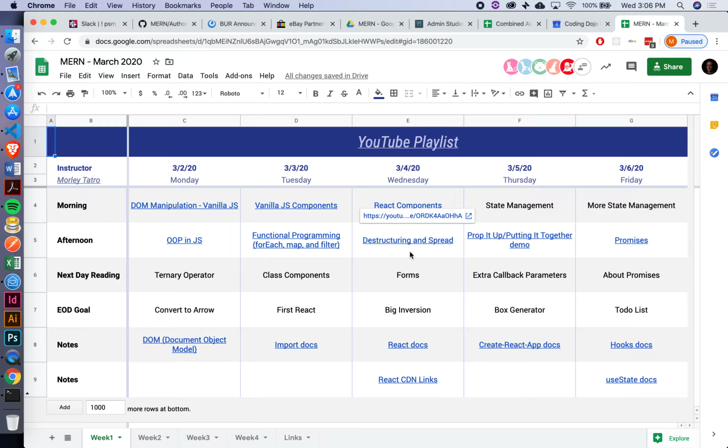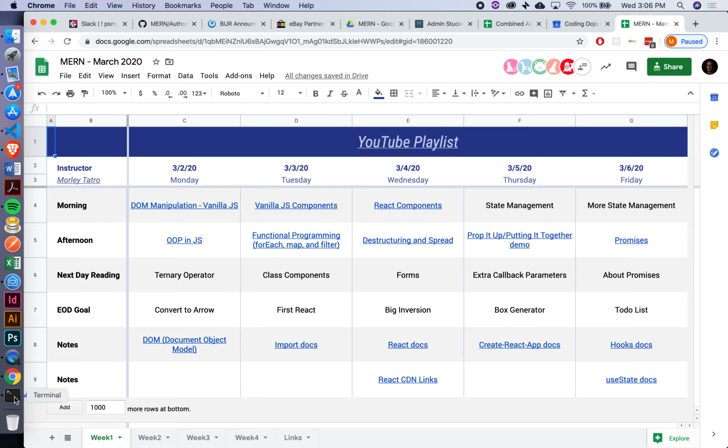Now here is just a little bit about destructuring and spread, which I think you guys have probably already gone through, but maybe it would be useful to have a little bit of a review of it just to see how it works, because we're going to be using it quite a bit.